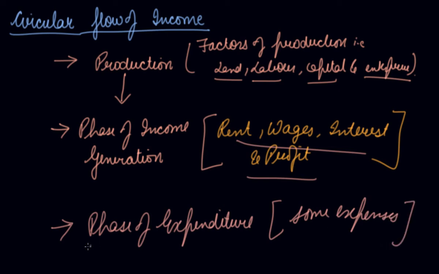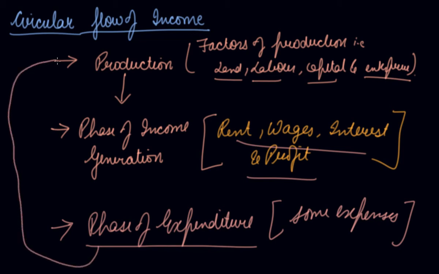If you are doing expenditure, it means that you are demanding something. If you are demanding something, again there will be some production of that particular good which we are demanding. So this becomes your circular flow of income in an economy. That is production, phase of income generation, and phase of expenditure.